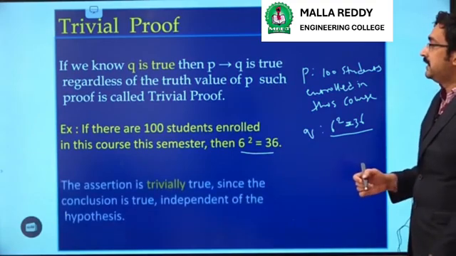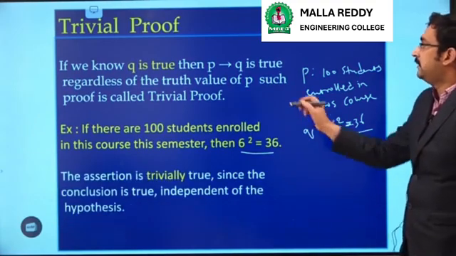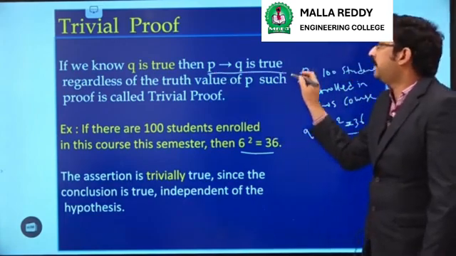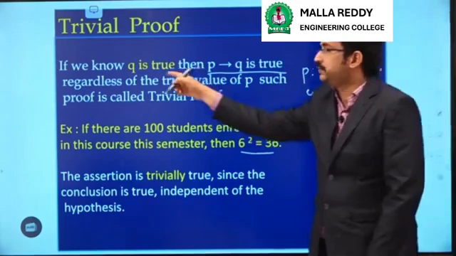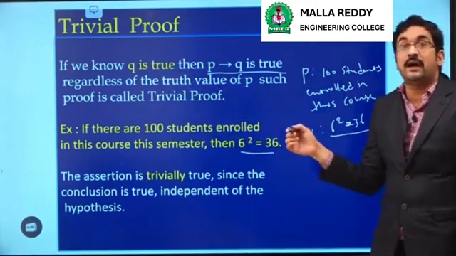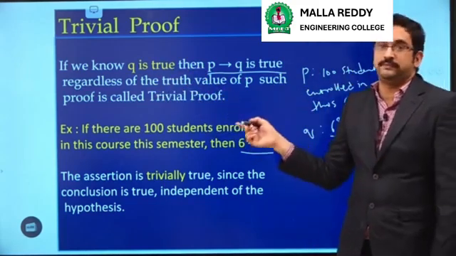So we can say that a trivial proof means when we want to prove P implies Q is true, it is enough if we show that Q is true. Such proofs are called trivial proofs.